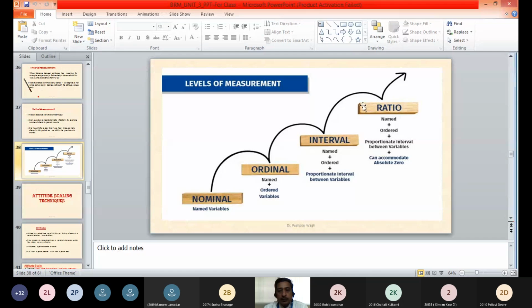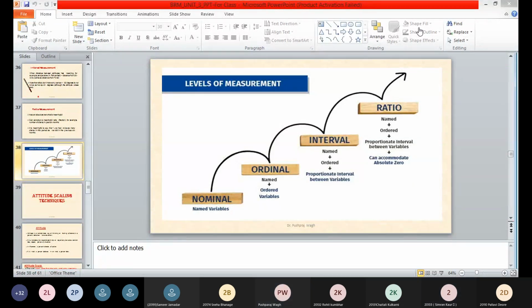And then the fourth level of measurement is ratio scale, wherein it has all the characteristics, that is, it has named categories, it has order, it has proportionate intervals between variables, and it can also accommodate an absolute zero, and all types of mathematical operations are possible on the ratio scale. Is it understood to you all?